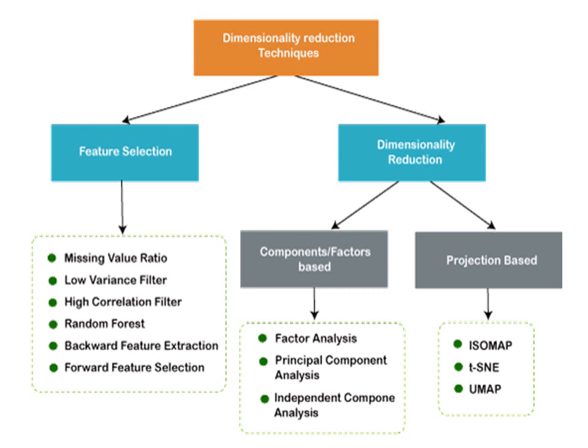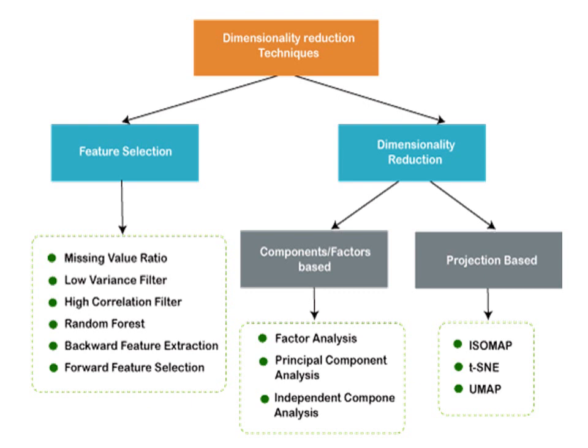The feature selection techniques involve missing value ratio, low variance filter, high correlation filter, random forest, backward feature extraction, and forward feature extraction.